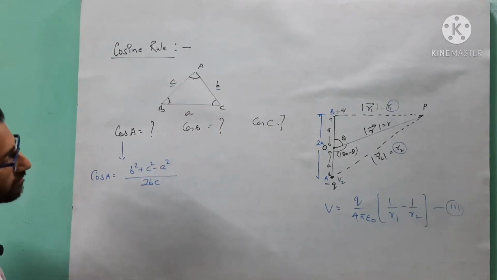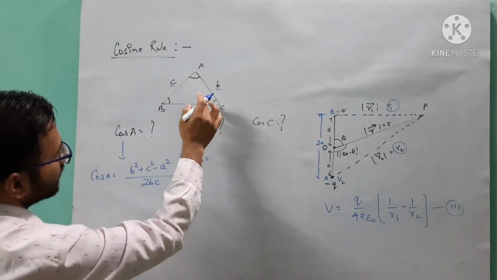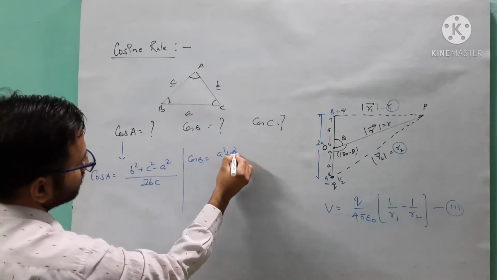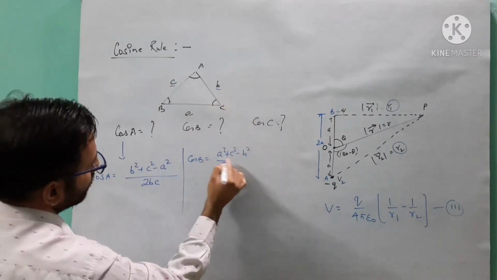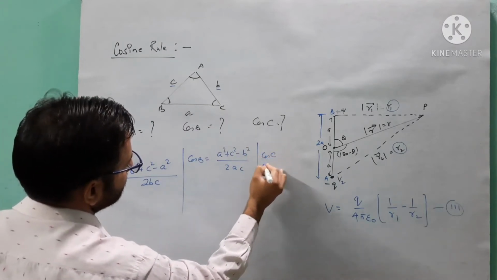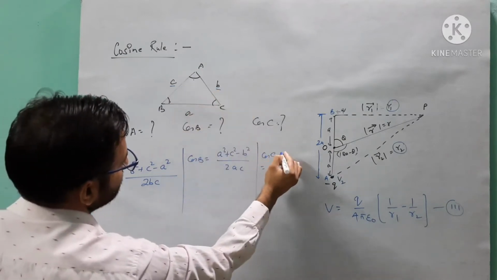Okay, so this is the value of cos A. And similarly cos B you will write as a square plus c square minus b square over 2ac. Now after that cos C is equal to this one, a square plus b square